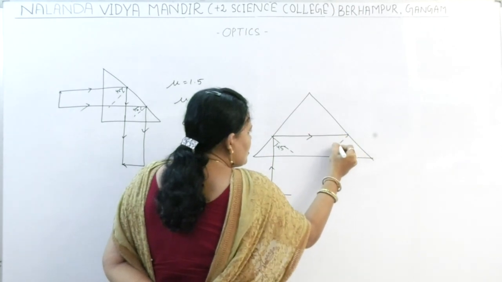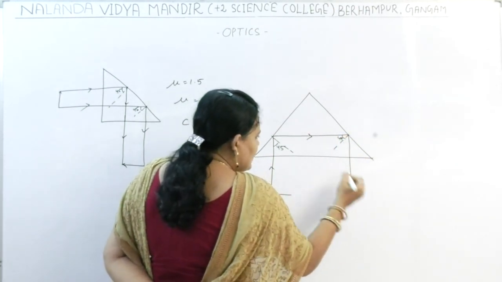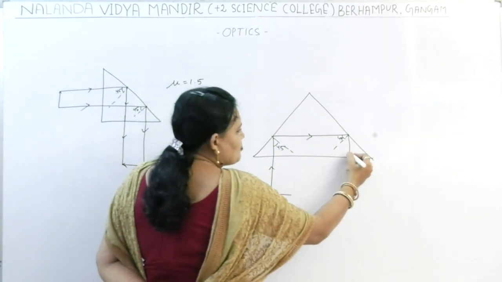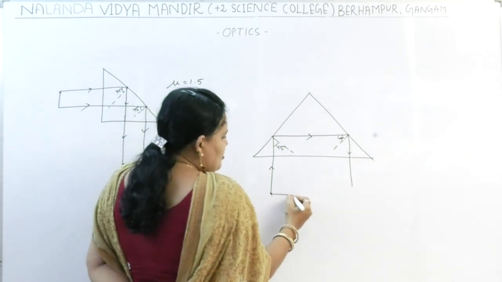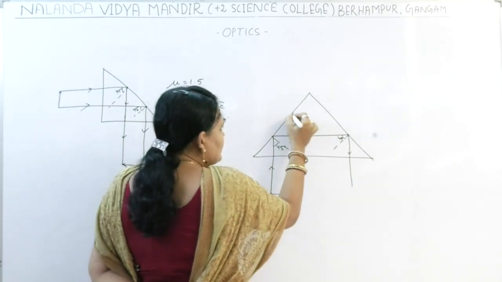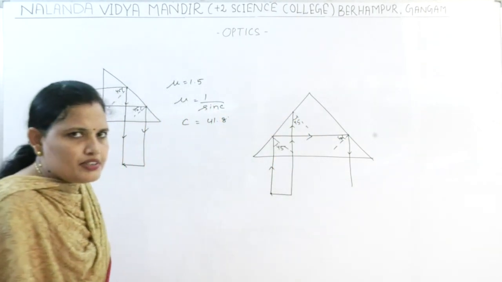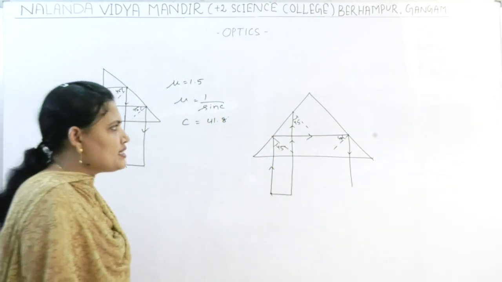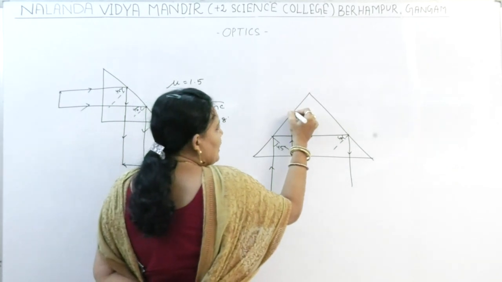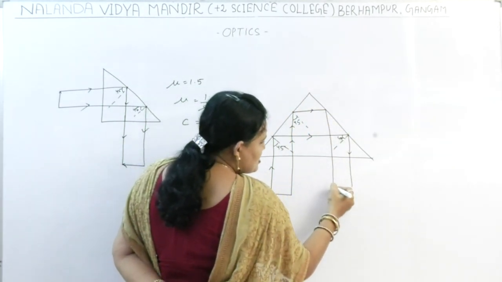Again at this position, it is 45 degree. So again it is totally internally reflected and comes to this position. So the ray which comes from here will be totally internally reflected at this position because 45 degree is the angle of incidence and 45 degree is greater than 41.8 degree. And it reaches here. Then from this position it reaches here.